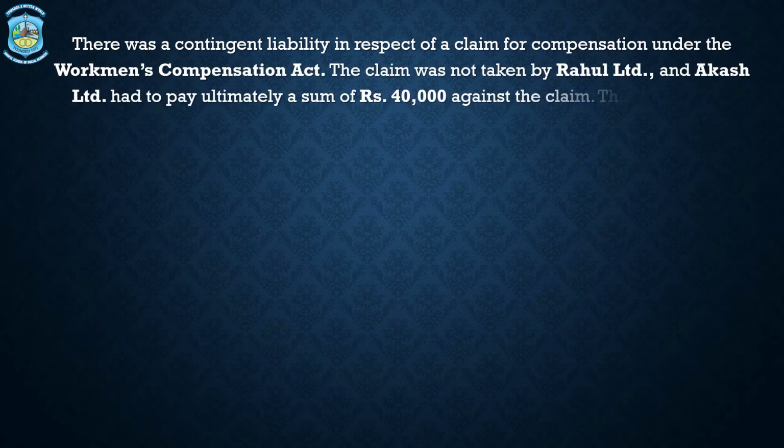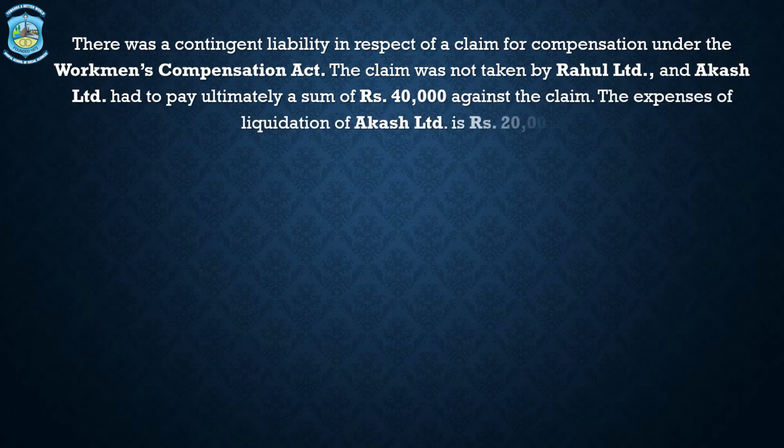The claim was not taken by Rahul Limited and Aakash Limited had to pay ultimately a sum of rupees 40,000 against the claim. The expenses of liquidation of Aakash Limited is 20,000. So these two are the extra adjustments which are given in the question, which we have to do accordingly.